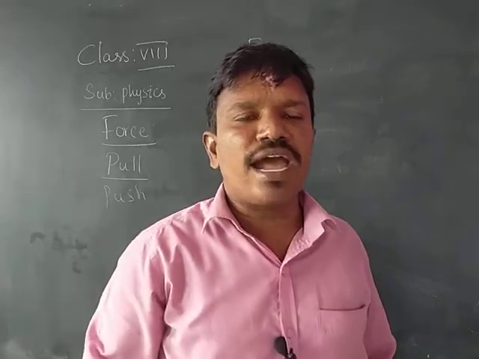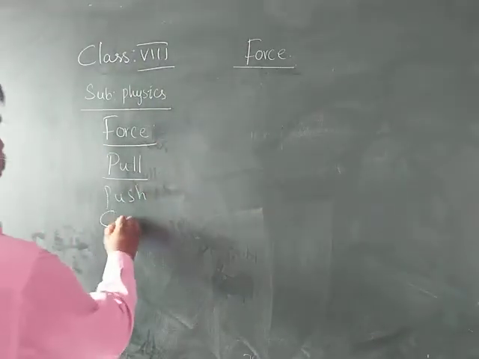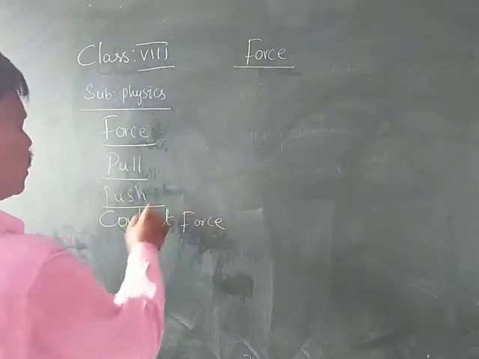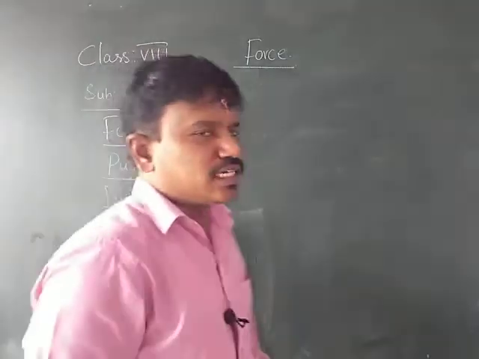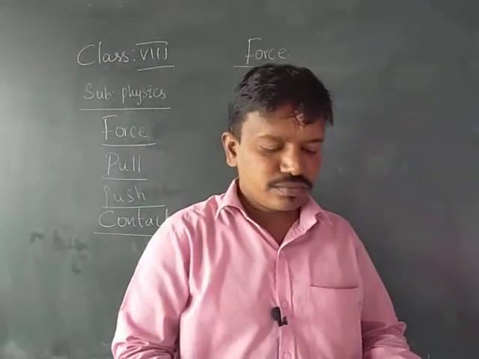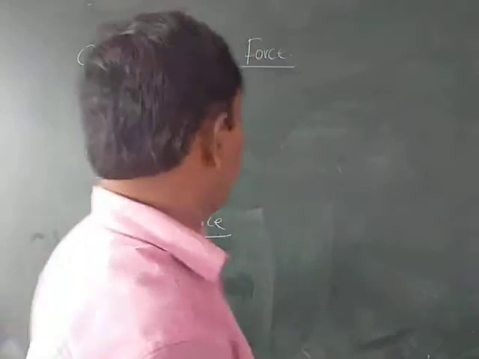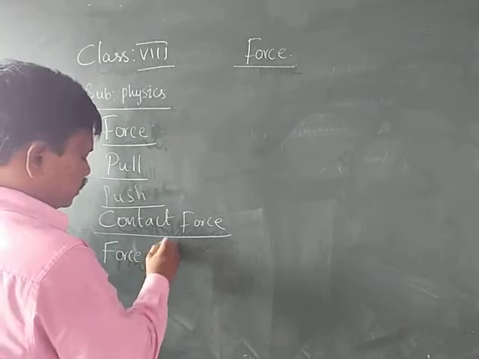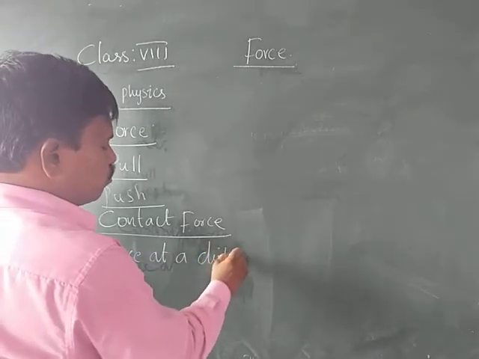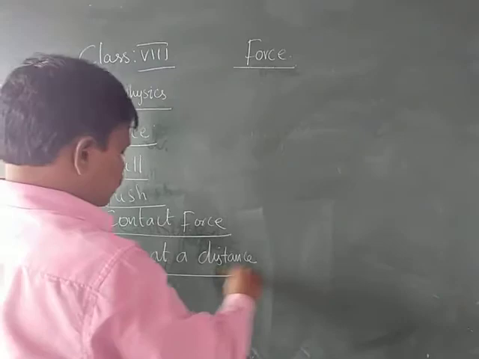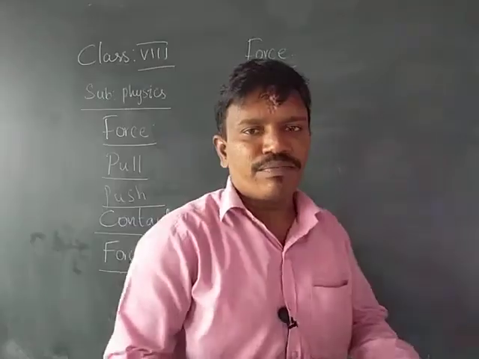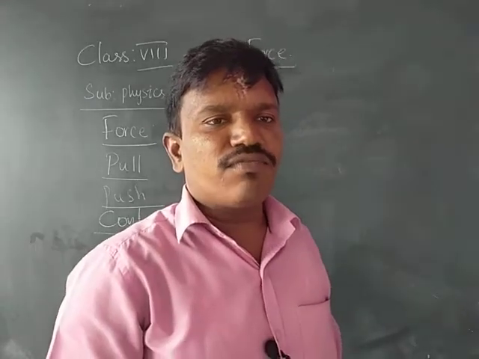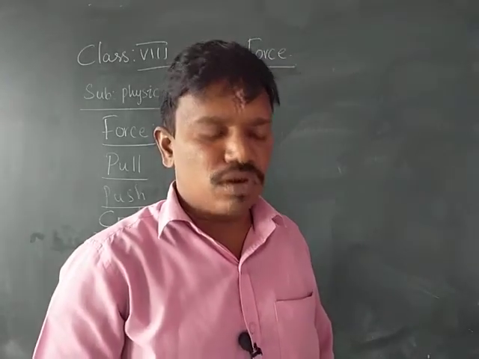Next we learn about contact force. The force which is exerted on an object by actual contact is called the contact force. And the force at a distance, or the field force. Force at a distance means the force which is exerted on a body without the actual contact. Without the actual contact, if the force is exerted on a body, then that force is called the force at a distance.